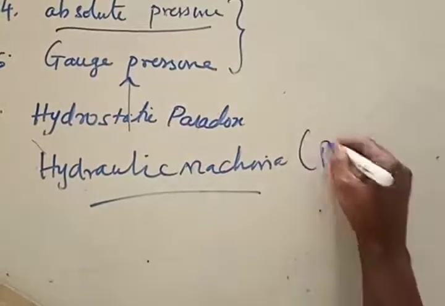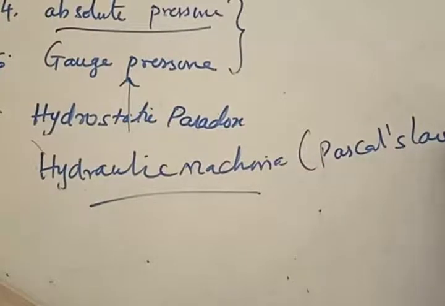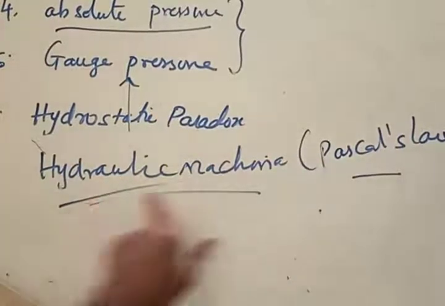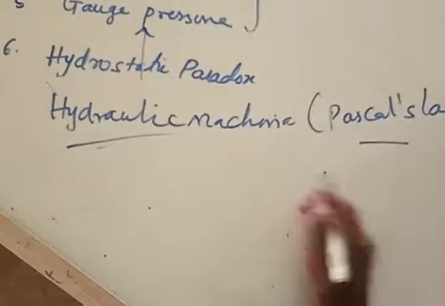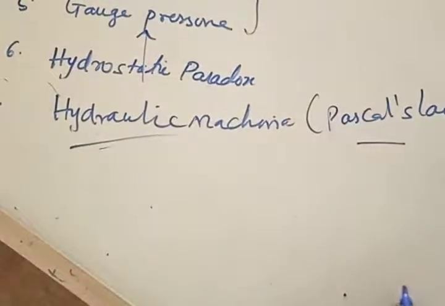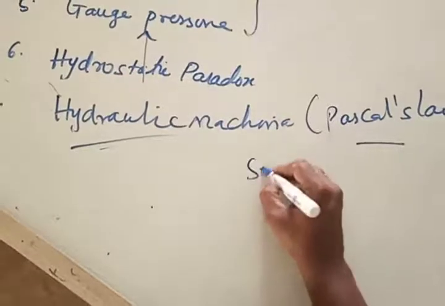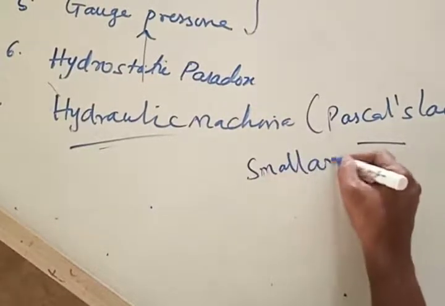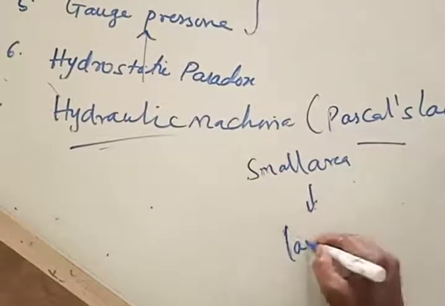So by making use of Pascal's law, hydraulic machines are built. What are hydraulic machines? First of all, hydraulic machines are those which are used to lift heavy weights, or which are used to apply force on a small area. We apply force on a small area, and the result of this acts on the larger area.